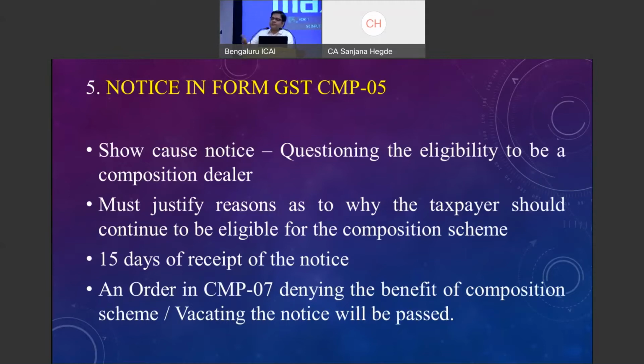Maybe you would have crossed the turnover or you would have violated any conditions within the knowledge of the department. When CMP 05 is issued, it questions why this option should not be denied and why you should not be made a regular taxpayer. If the reasons from the taxpayer's side are valid, they should be presented within the permissible time of 15 days. If the officer is convinced, he will drop the notice. If he's not convinced, he's going to cancel this option, for which again we need to go on appeal or convert ourselves into a regular taxpayer.